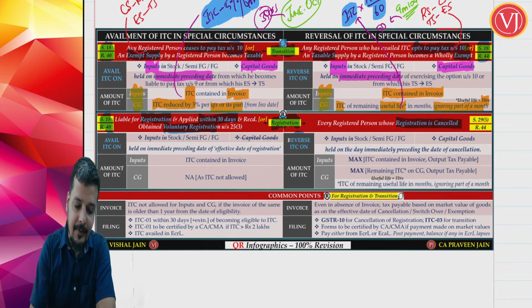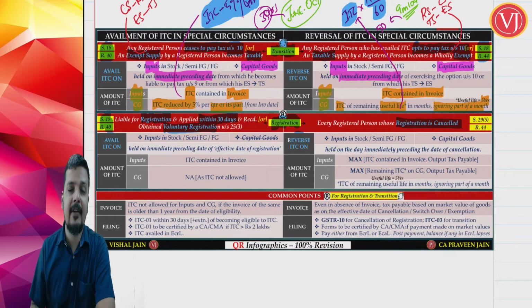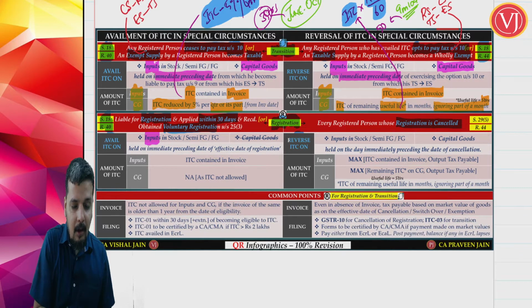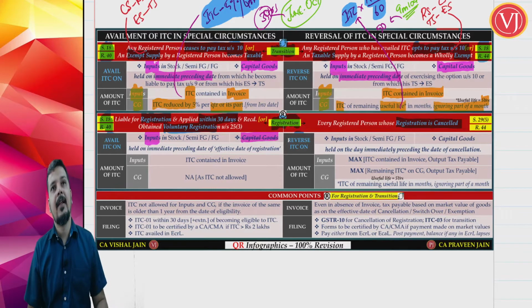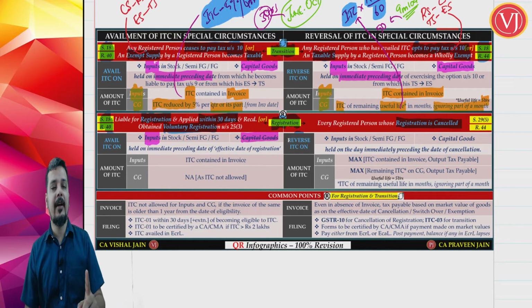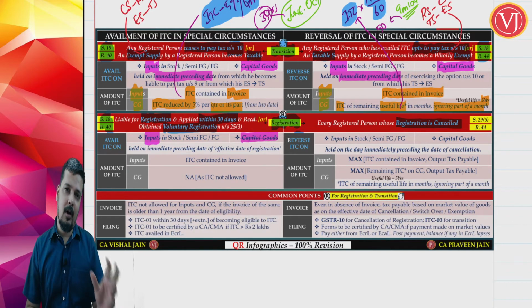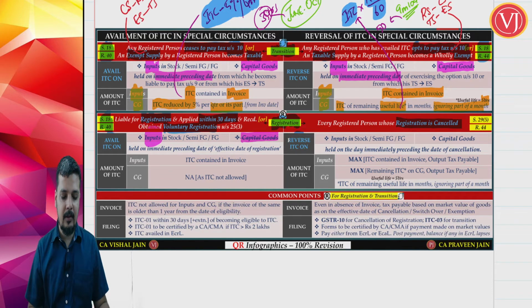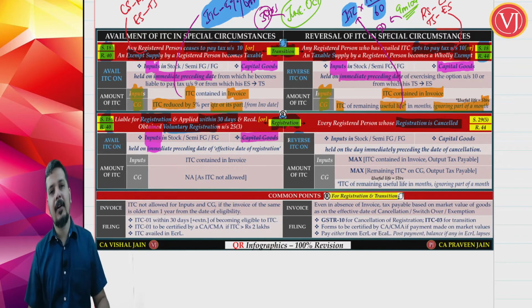But there are certain differences. When you are availing ITC in this left hand side scenario, which means you are taking new registration, you can avail ITC on stock of inputs but not on capital goods. That is the reason it is differentiated from transition. You can avail ITC only on the stock of inputs but not on the stock of capital goods. So when you are talking about composition to regular or exempt to taxable, you can avail ITC on the stock lying both in inputs and capital goods. But when it is about new registration, only on the stock of inputs can you avail ITC, not on capital goods, held on the immediate preceding date from the effective date of registration.